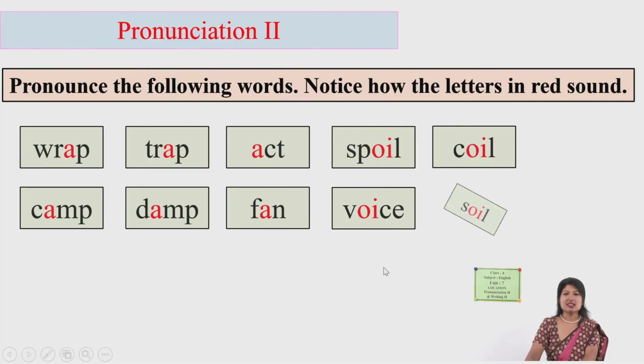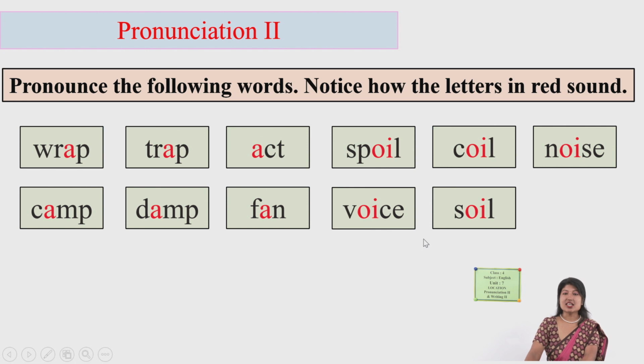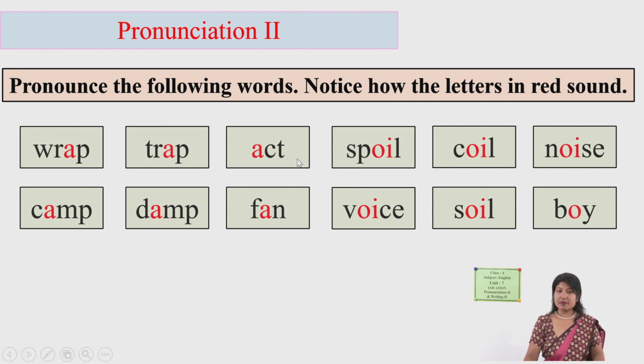Then coil, soil, noise, and finally boy. Okay, so in the first 6 words, the A sound: wrap, trap, act, camp, damp, fan. And the remaining words, the oi sound: spoil, coil, noise, voice, soil, and boy.